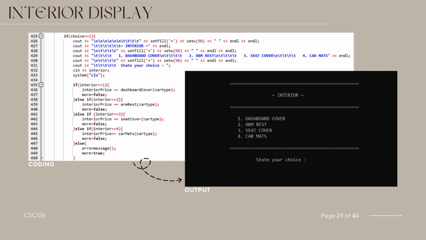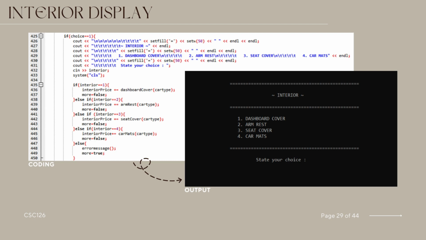This section of the code is responsible for handling the user's choice of interior car accessories. It begins with an if-else ladder to determine the user's choice of interior accessory based on the value stored in the variable interior. It displays a menu for interior accessories such as dashboard cover, armrest, seat cover, and car mats, prompting the user to make a selection. After displaying the menu, it waits for the user to input their choice using cin, and then clears the screen using system CLS to maintain a clean interface.